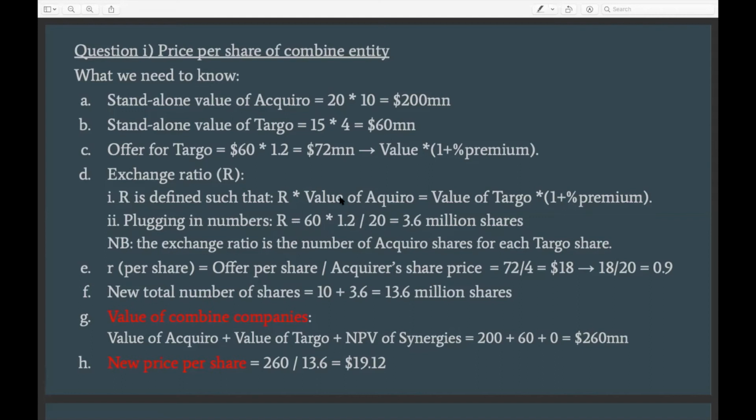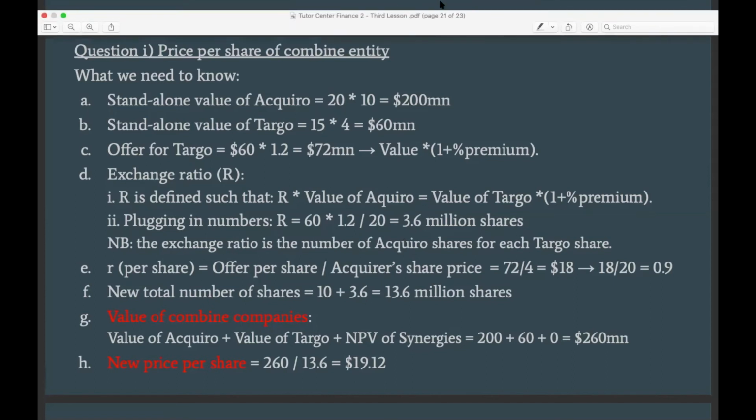So we know that the value that they are paying is 60 times 1.2, 72 million, right? Now we want to understand how many shares we need to give to them so that they obtain this value. And to get this, we just divide this by the price per share of our company at this current moment, which is 20, right? This is also literally the same process that you do if you want to understand how many new shares you need to raise in order to finance a project, like we saw in the previous point, right? Does that answer your question?